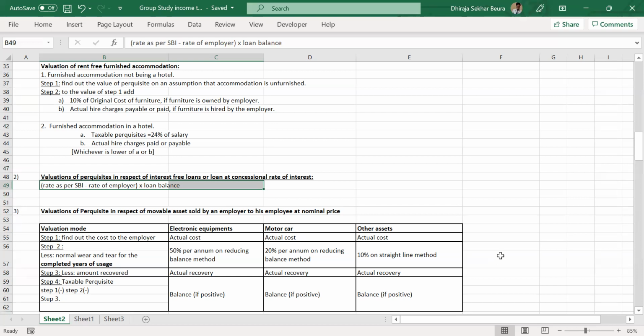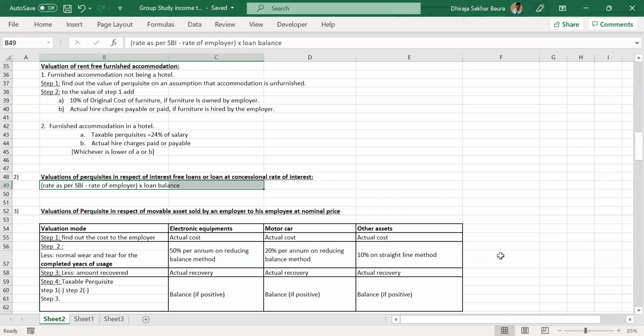Perfect. And as per the SBI rate, this will also be given in the question. Yes, it will be given, always. So all these three values will be given in the question itself. Every year there will be a rate of change, right? So that has to be mentioned.